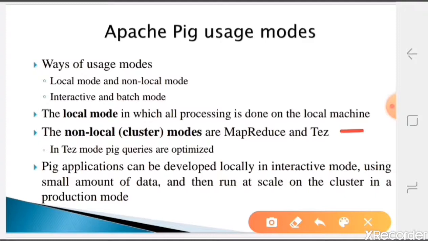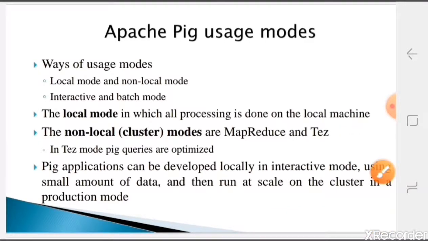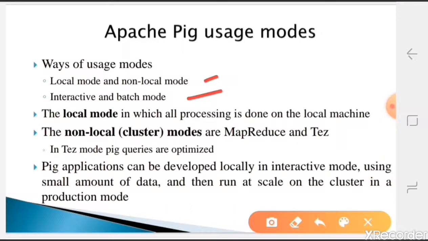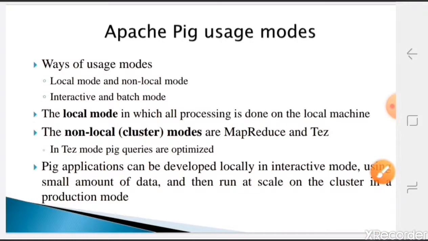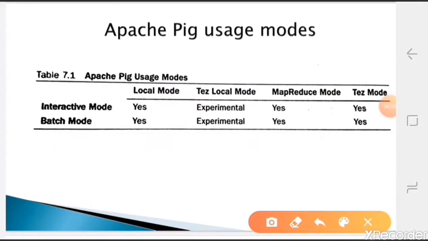So we are dividing the usage of Pig into two different ways: local versus non-local mode, and interactive versus batch mode. Interactive mode is where you give one command or one process at a time to the executor. Batch mode is where n number of processes or commands are kept in a pipeline, and in one shot you give them to the system to execute. So that is batch mode.